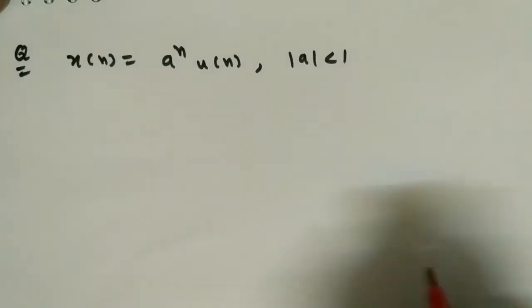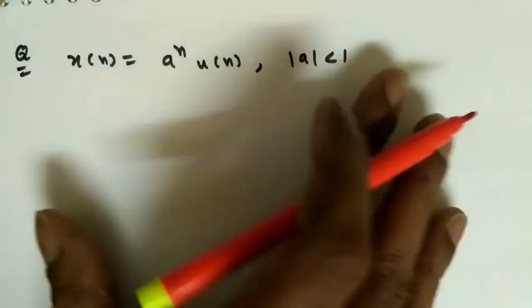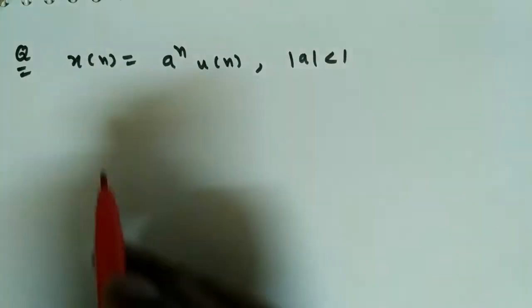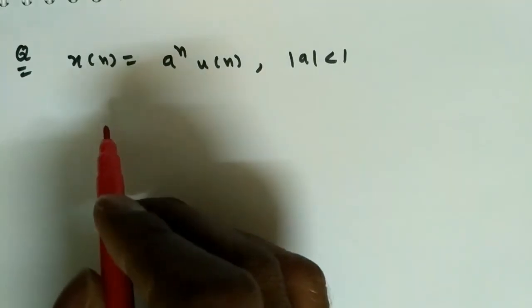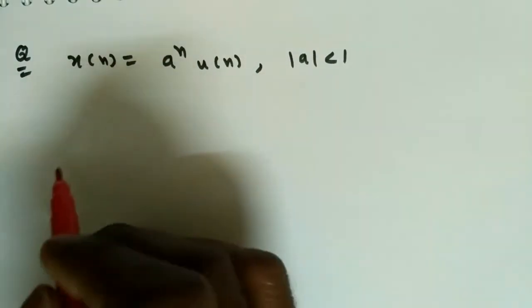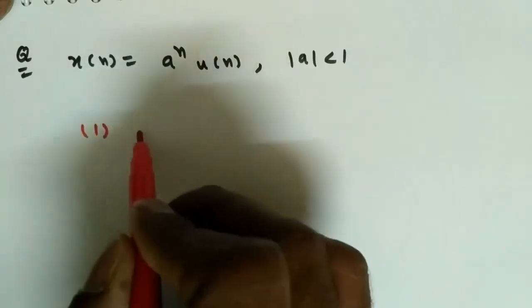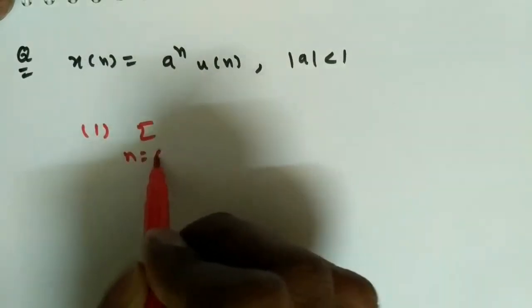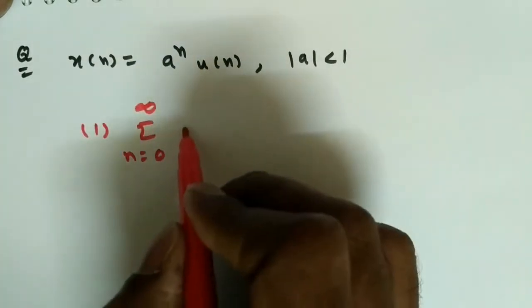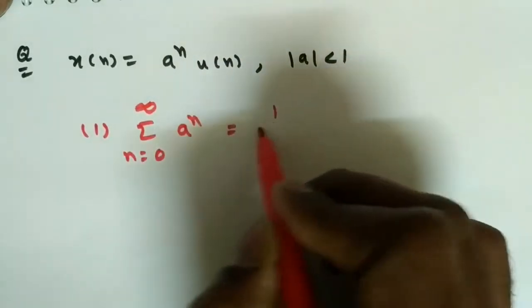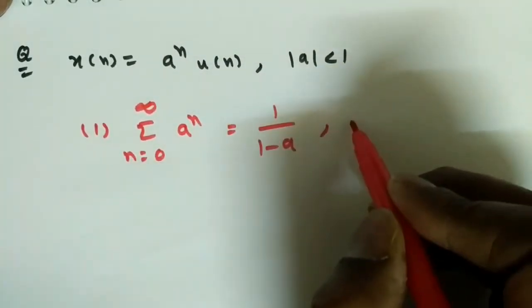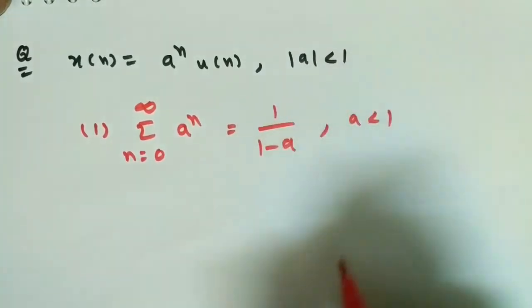Now we'll start with some basic signals and how to find the Fourier transform for them. Before we proceed, I will recall the formulas we need when we do summations. One: sigma n equals 0 to infinity of a power n is 1 by 1 minus a, when mod a is less than 1.